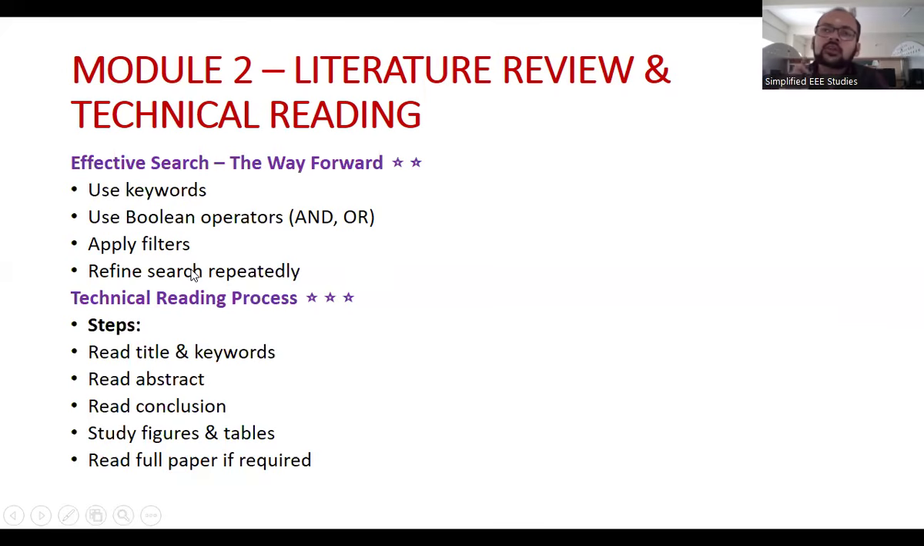Filters are also applicable to choose either conference or journal. That also you can search. Refine the search repeatedly. These are the major points which come under effective search. Explain the meaning of effective search.